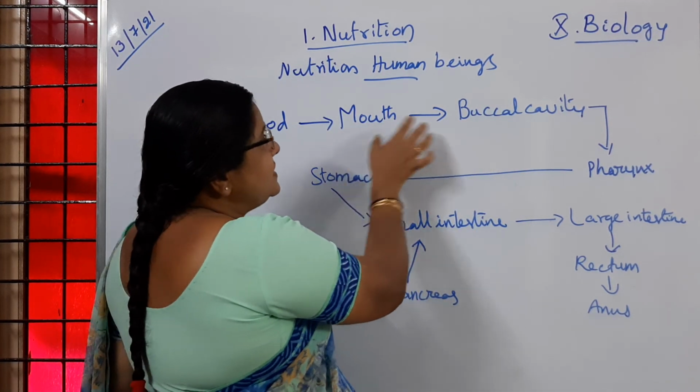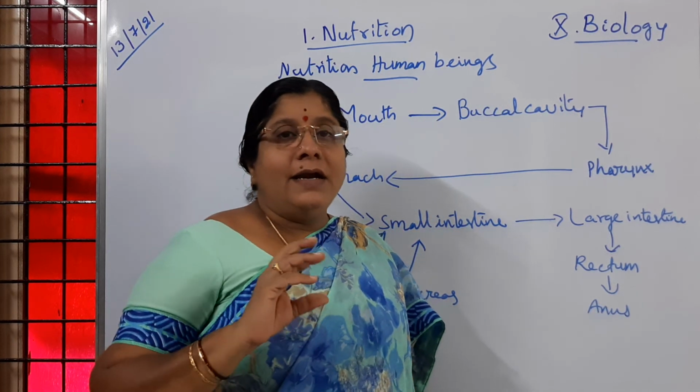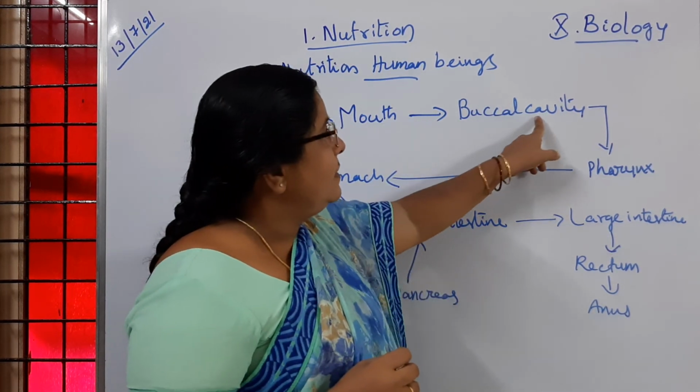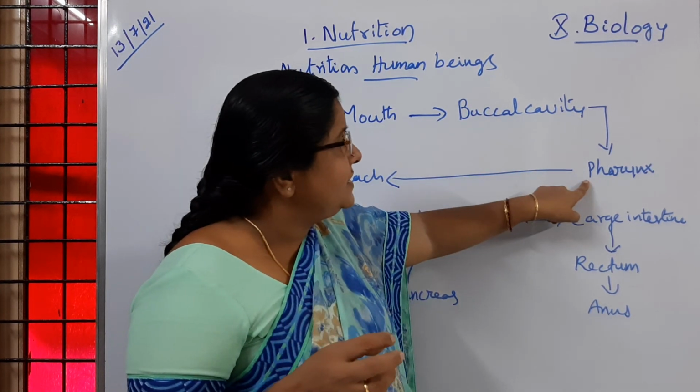The food which reaches the buccal cavity, with the help of teeth, tongue and other parts, after crushing enters into the pharynx.